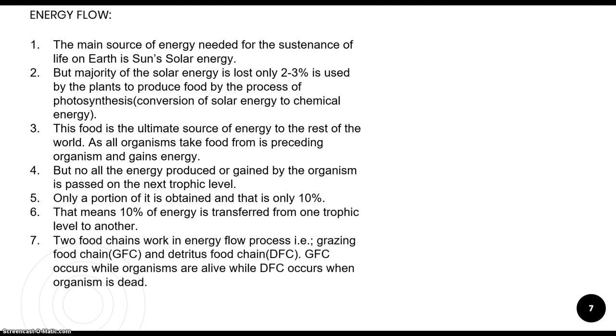This helps us to understand the flow of energy from grass to deer to the tiger, and this flow of energy is known as energy flow. This kind of ecosystem and food chain is known as the grazing food chain. On the other hand, when the tiger dies, the energy from the tiger is taken away by microorganisms, bacteria, fungi and earthworms. This food chain is known as the detritus food chain. So somehow or the other, these decomposers also are dependent on the plants for their energy demands.